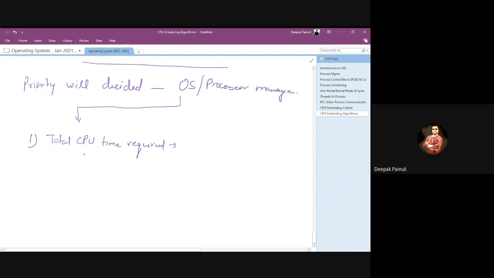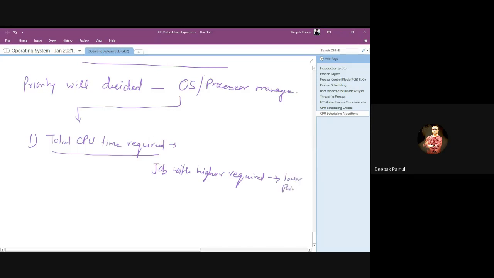What it means, simply: jobs or processes with higher requirement lead to lower priority.